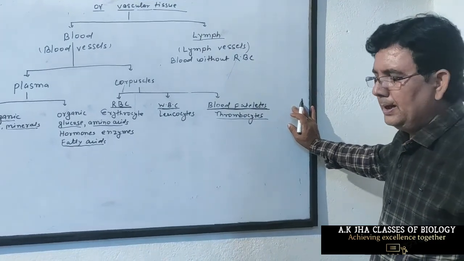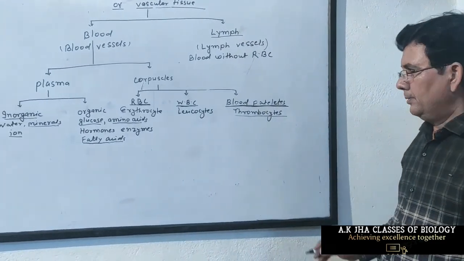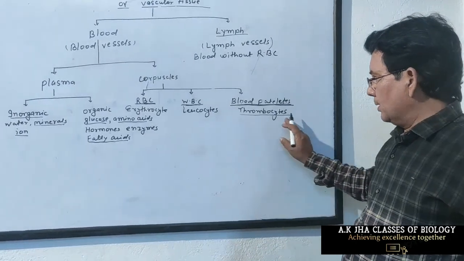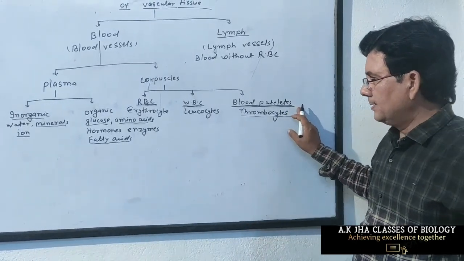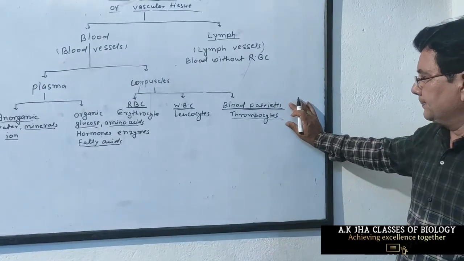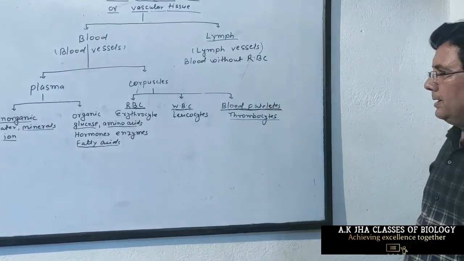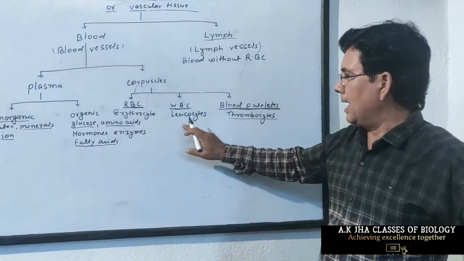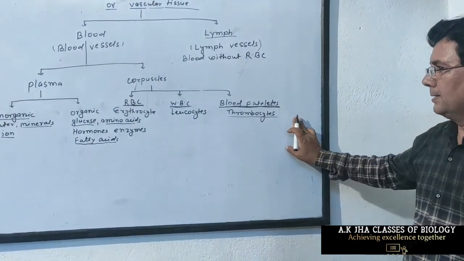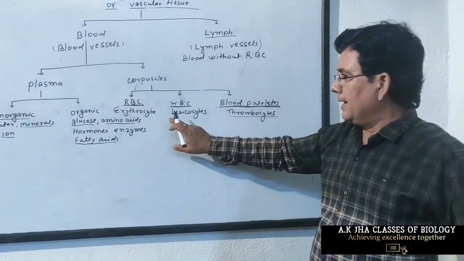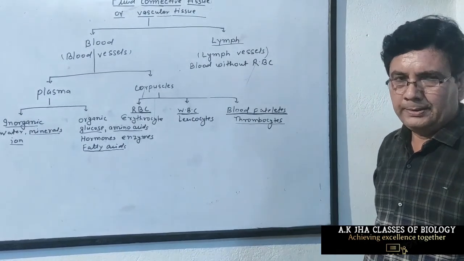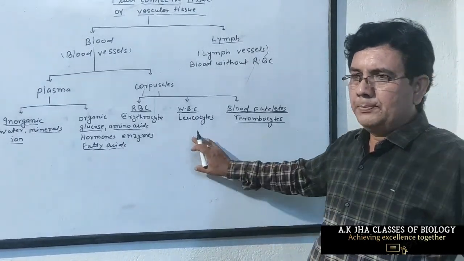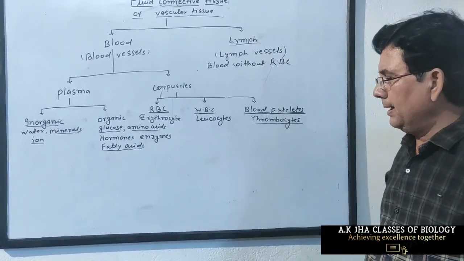To prevent anemia, to prevent loss of blood, we need thrombocytes, that is blood platelets. Blood platelets help in blood clotting. So these are the functions of WBC, RBC and blood platelets. There are different types of WBC also present. We explain types of WBC one by one in detail.